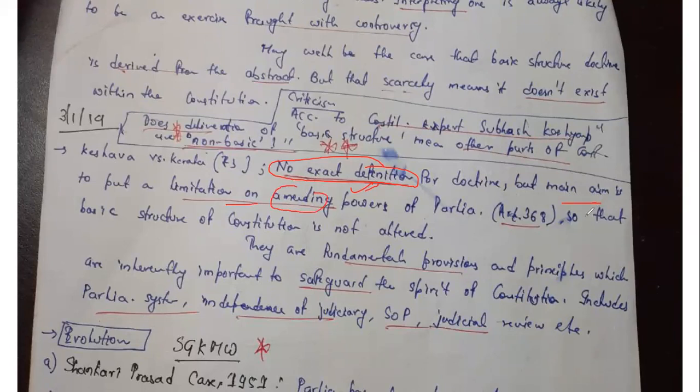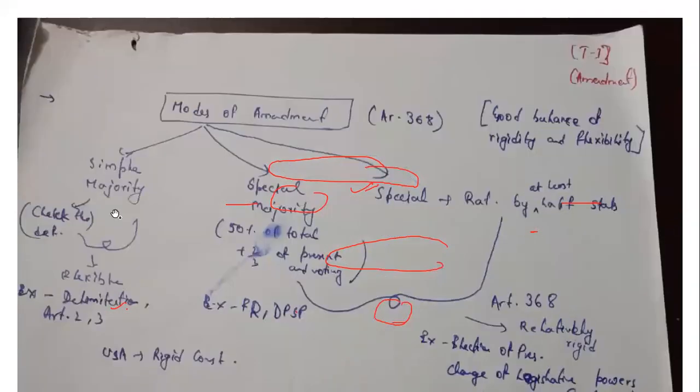And the amending power of Parliament is under which article? Article 368. And these are the fundamental provisions which are inherently important to safeguard the spirit of the constitution. We have just discussed what the basic structure is. It is continuously evolving. The judiciary in their various judgments has added certain things like the parliamentary system, independence of judiciary, separation of power, judicial review, etc.